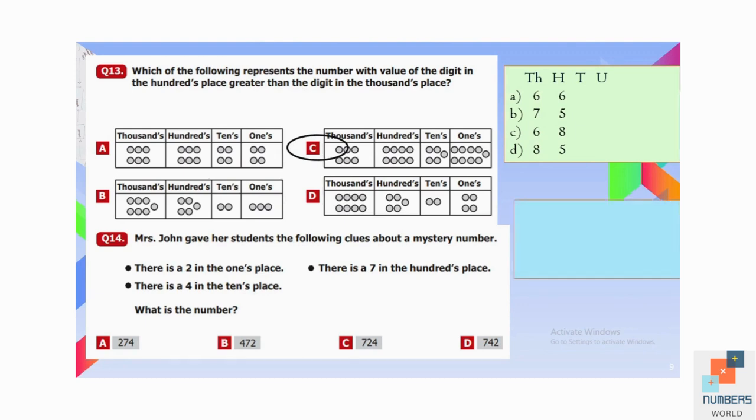Now question number 14. Mrs. John gave her students the following clues about a mystery number. Now we will sort the clues one by one. First of all, write the places at the top. And the first clue is there is a 2 in the ones place. So we can write 2 under units or ones. There is a 7 in the hundreds place. And there is a 4 in the tens place. So if we jot down the numbers, the answer is 742. So D is our correct option.